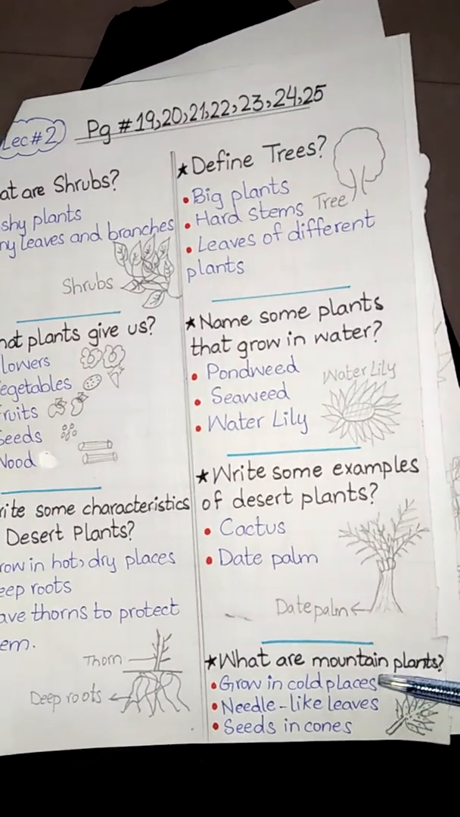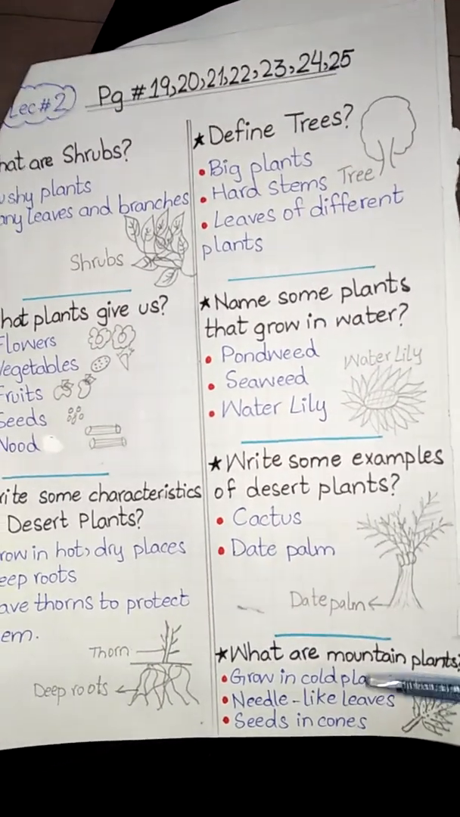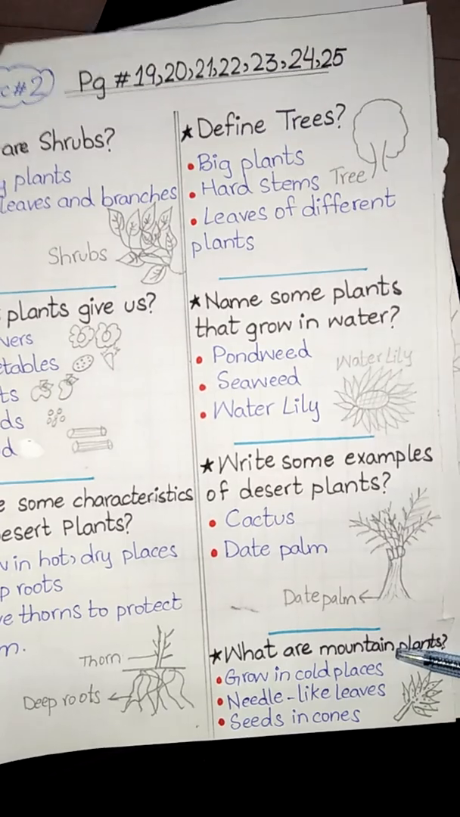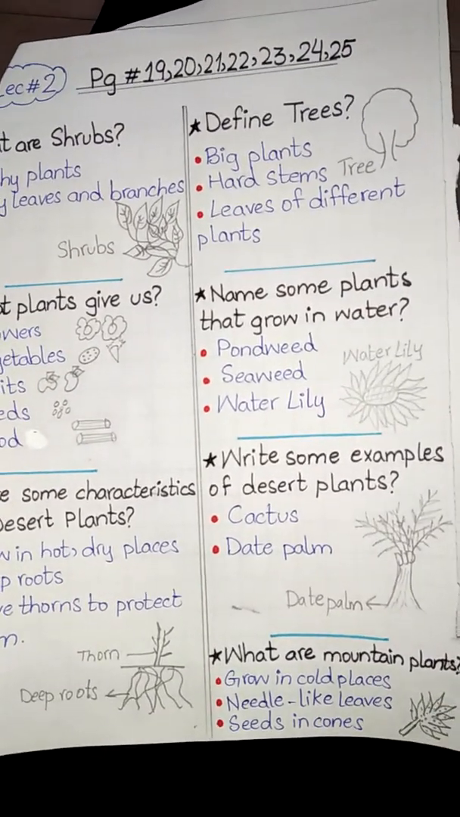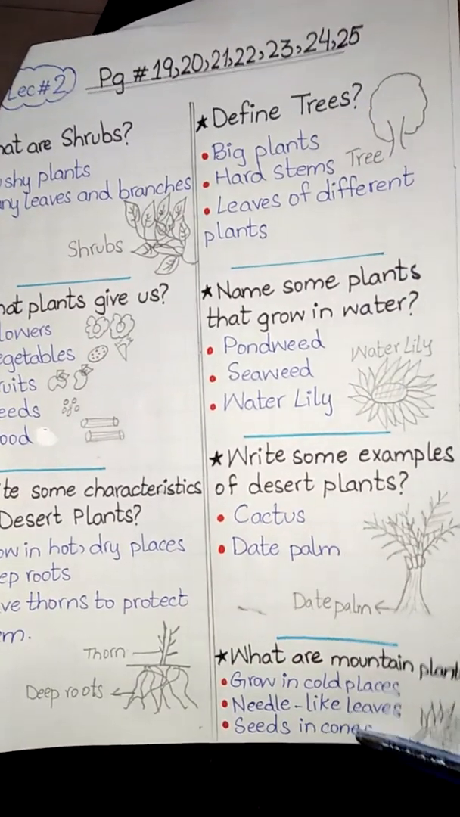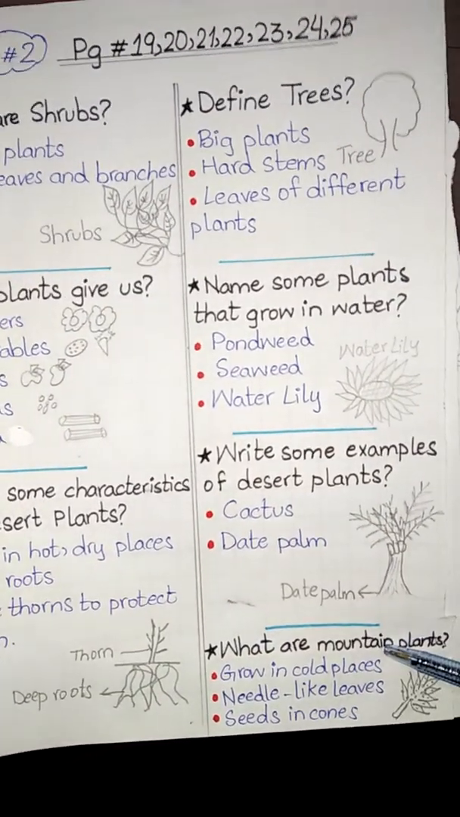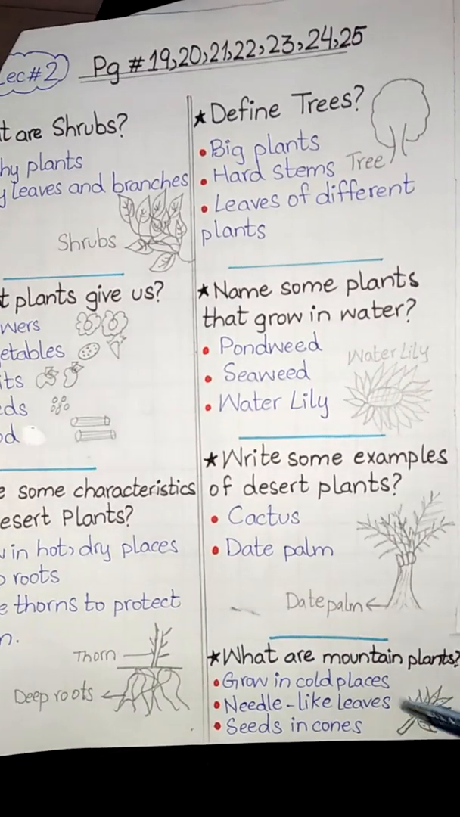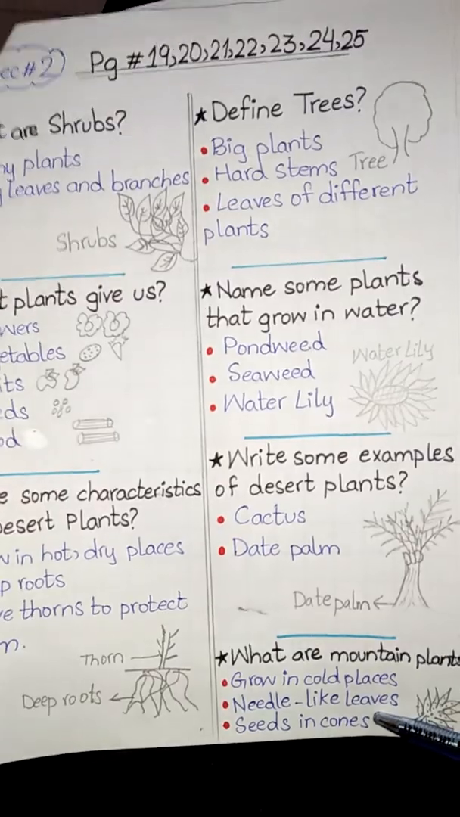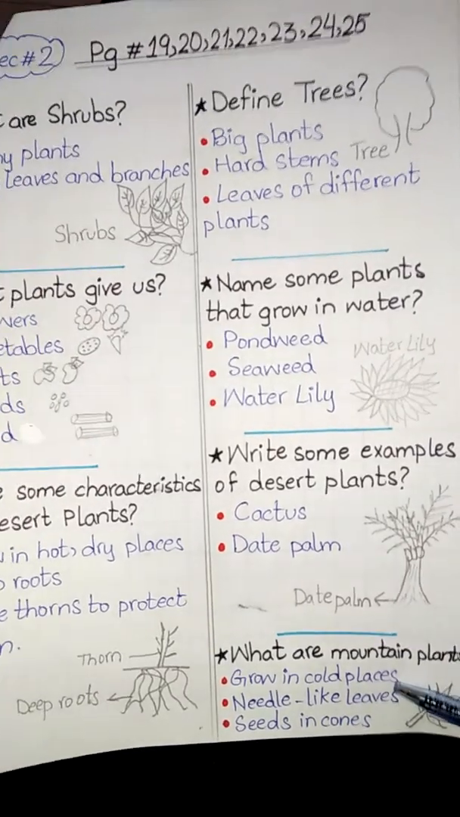The next topic is about mountain plants. Some plants that grow in cold places are called mountain plants. They have needle-like leaves. They make seeds in cones.